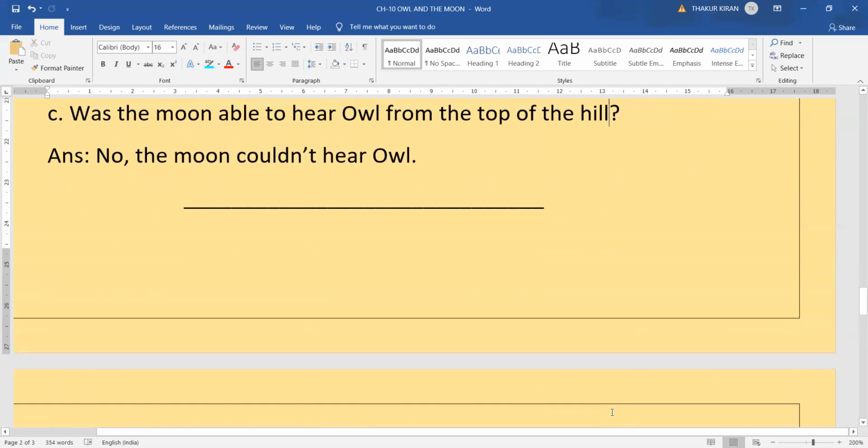Number C. Was the moon able to hear Owl from the top of the hill? No. The moon could not hear him. Yes? Your answer is no. The moon could not hear Owl, because Owl was continuously telling it to stay there only, but the moon did not hear him, isn't it? It continuously followed the Owl. It shows that the moon could not hear him. Yes?